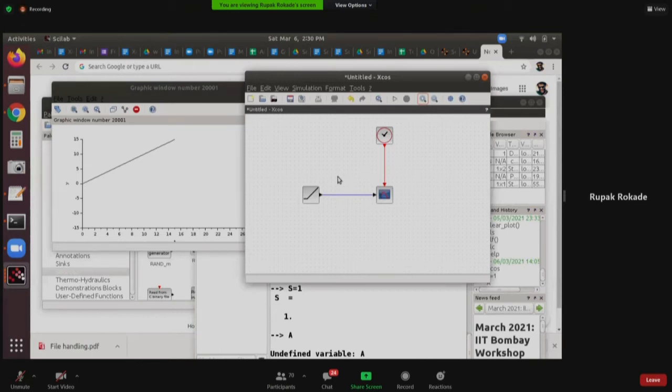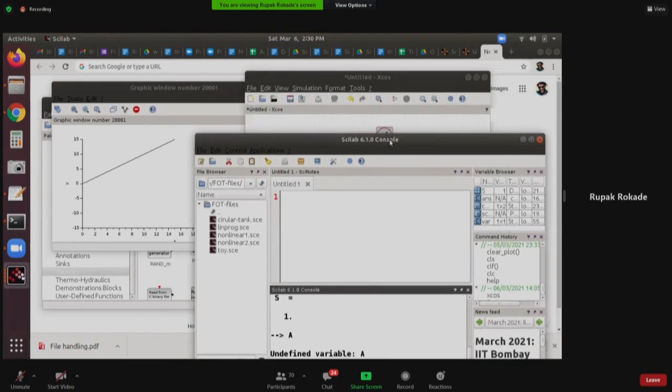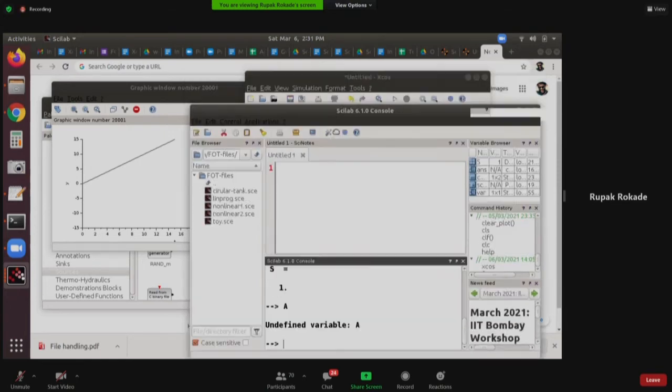Then what I will do. Now let's see how I dump the generated values, this ramp output. How do I save these values into a file? Or before going to the file, how do I pass this value to the workspace? The workspace has no information about what is happening inside the XCOS. I don't know anything about what output was generated. There are no variables that hold the output value, but there is a way that you can convey the variable back to the workspace. Just like S was passed from the workspace, there is something towards the workspace from XCOS.